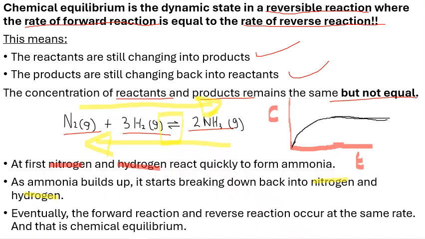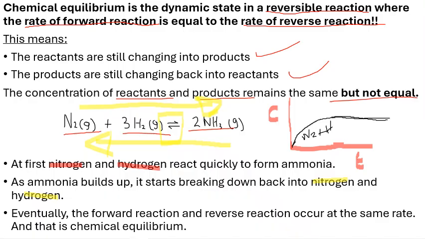Okay, so now that is for our forward reaction, that is nitrogen plus our hydrogen. Okay, so let me show you again now. This is the forward reaction. Nitrogen reacts with the hydrogen gas, and eventually this is the rate of their reaction, right? It increases up until it's just a straight horizontal line. Okay, so what happens to the ammonia?